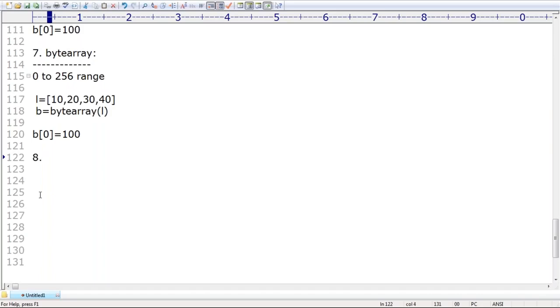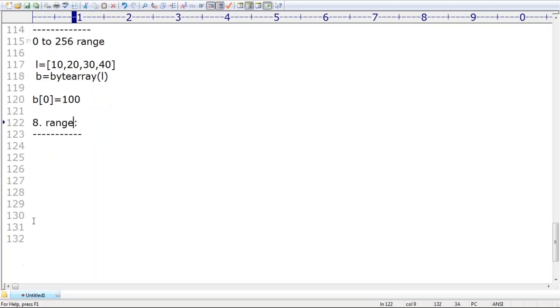Next, number 8: a very important and most commonly used concept, the range data type. Range is a function, but of course range is a data type only. What is the purpose of range? If you want to represent a range of values, then happily we can go for range type.